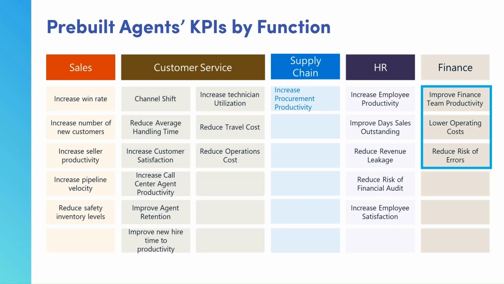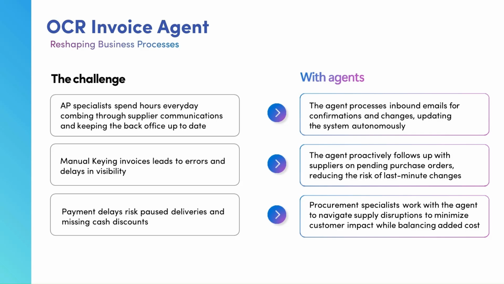Now, what are some of the KPIs and improvements that you can get by utilizing these? Well, we can improve your team's productivity, lower your operating costs, and reduce the risk of errors from rekeying. Some of the challenges the accounts payable team has is they spend a lot of time reviewing emails or rekeying invoices, whether they come in on paper or in an email, and they have to spend time reviewing their outbox and duplicating this entry, getting these invoices in the system, which can lead to keying errors by people transposing numbers or selecting wrong vendor accounts if they get frustrated or fall behind, which then leads into payment delay risks and then supply chain disruptions.